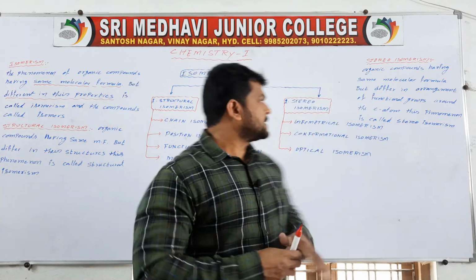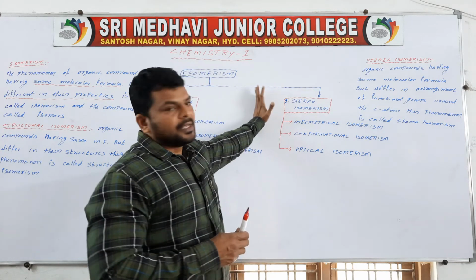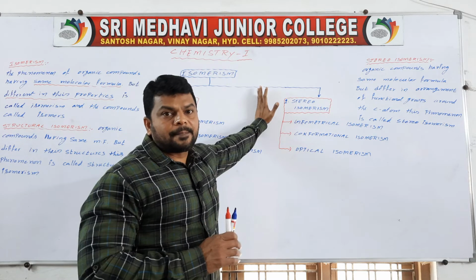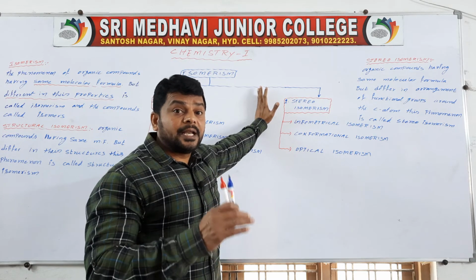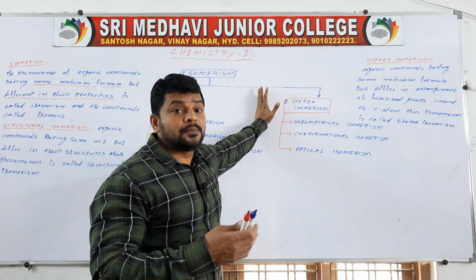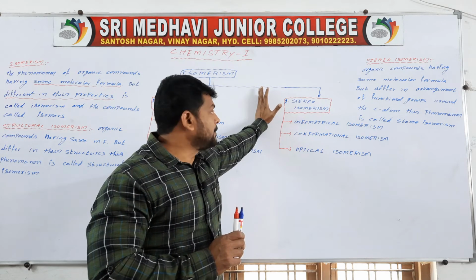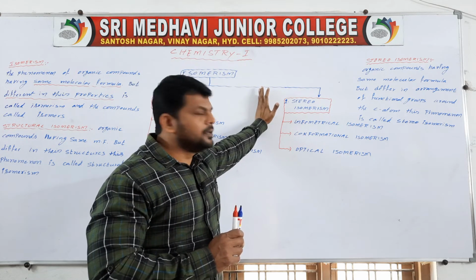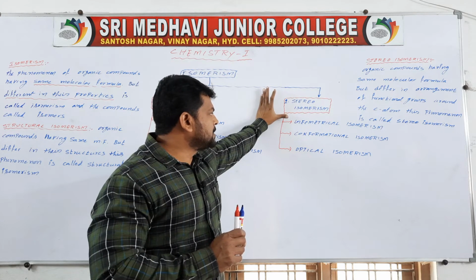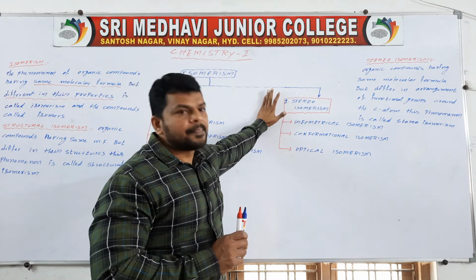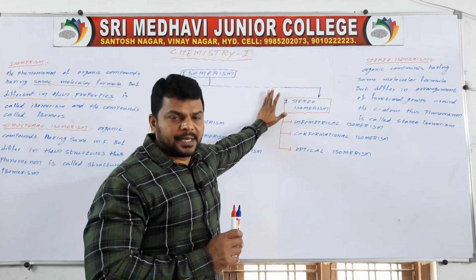Next, stereo isomerism: organic compounds having same molecular formula but differing in arrangement of atoms or groups around the carbon atom. Stereo isomerism is three types: geometrical isomerism, conformational isomerism, and optical isomerism.